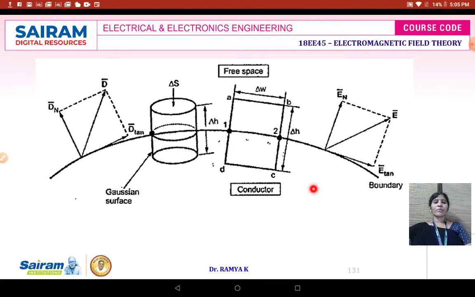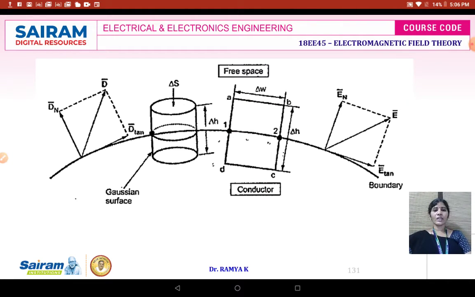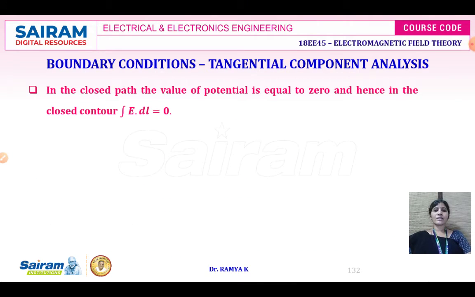The normal component is going to be analyzed by means of the Gaussian surface and the tangential component is going to be analyzed by means of the rectangular contour. First, we will do the tangential component analysis. In tangential component analysis, we will be focusing on electric field intensity, whereas in normal component analysis, electric flux density will be focused.